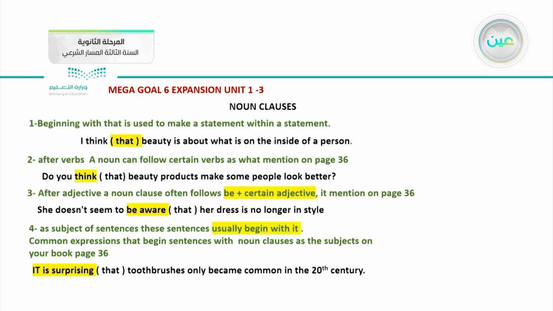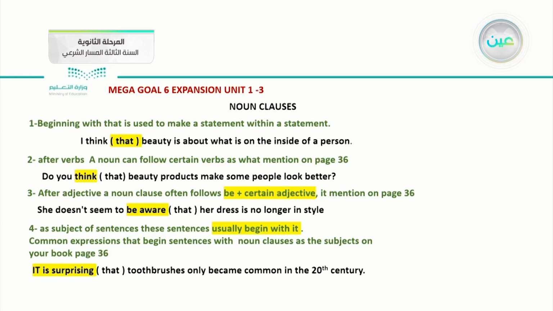As a subject. Sometimes I can use a noun clause as a subject in a sentence, but how can I use that one? Usually we begin with "it". Okay, let's check. They told us the common expression that begins a sentence with the noun clause as the subject. They mentioned it also on the same page, 36.